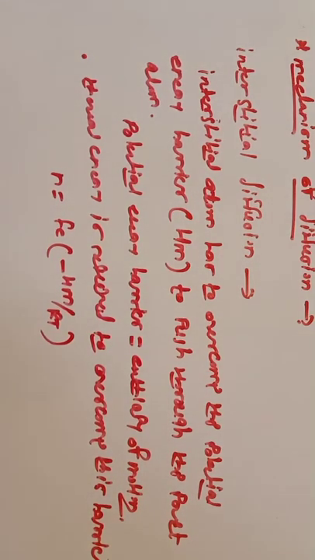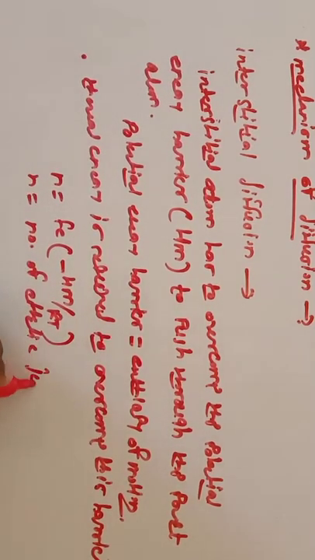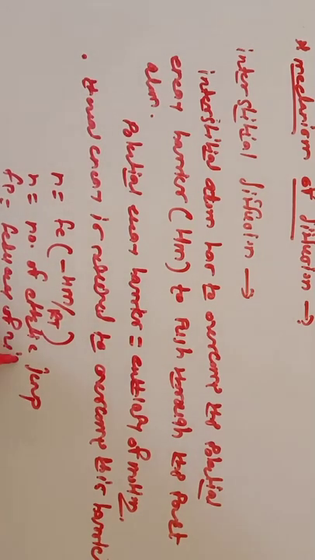N is nothing but your number of effective jumps per unit time, and F is nothing but the frequency of vibration. And this Hm is nothing but the potential energy barrier.